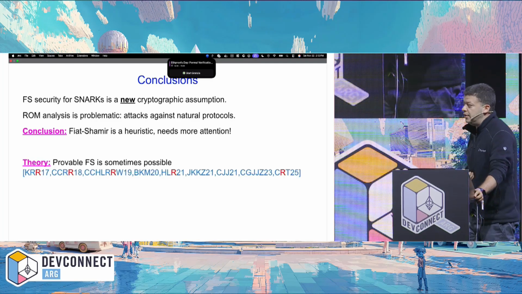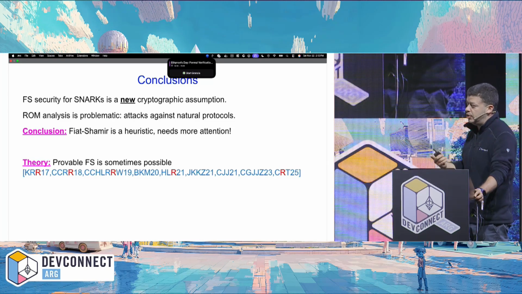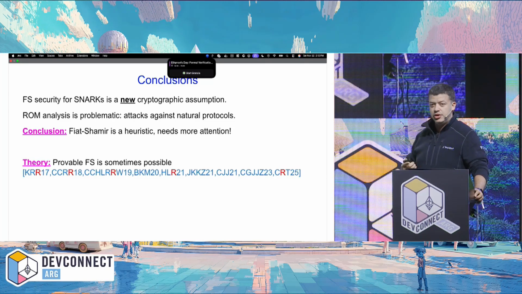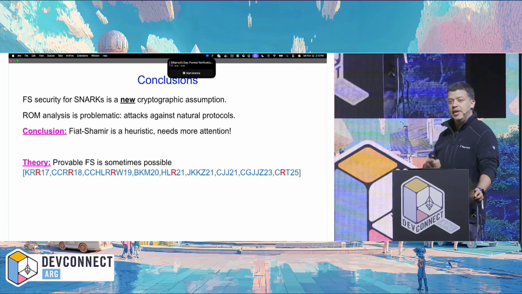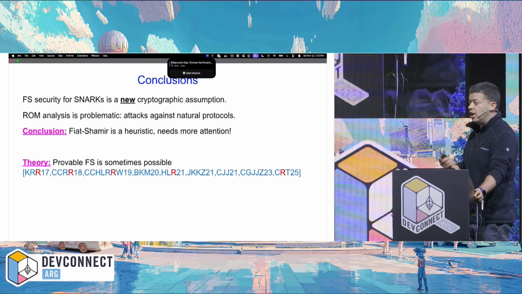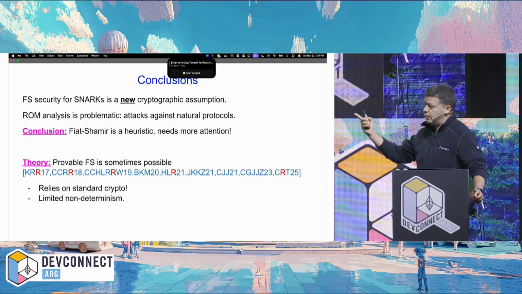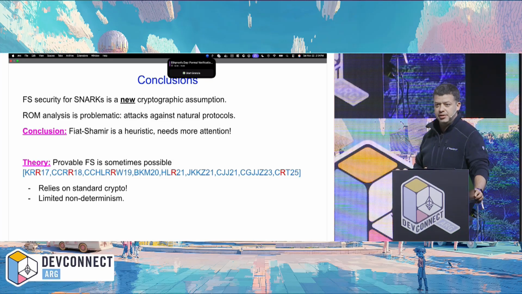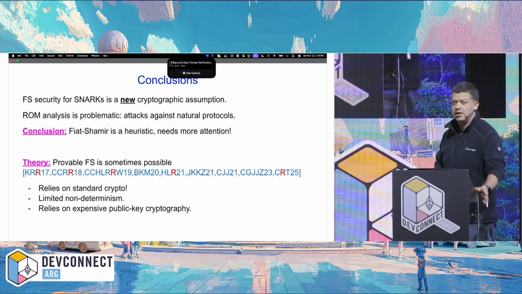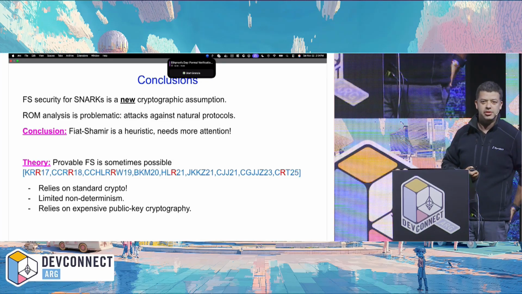I can report to you that there's a line of work more in the theory community from which I come, trying to instantiate Fiat-Shamir provably, and we've made a lot of progress here, but there's still a lot more to be done. So I think there may be some hope in the long run to use this line of work, but we still have plenty to do. Okay, so I'll end the talk here and happy to take questions.